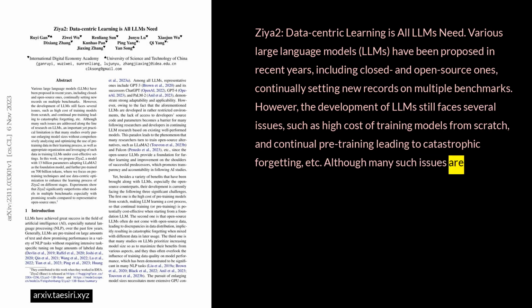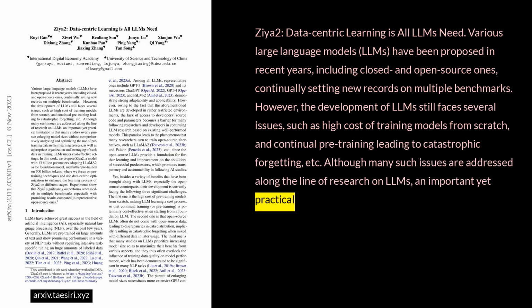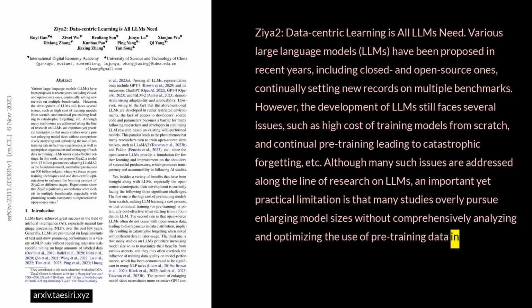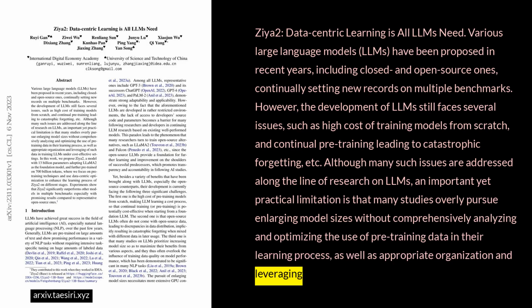Although many such issues are addressed along the line of research on LLMs, an important yet practical limitation is that many studies overly pursue enlarging model sizes without comprehensively analyzing and optimizing the use of pre-training data in their learning process, as well as appropriate organization and leveraging of such data in training LLMs under cost-effective settings.